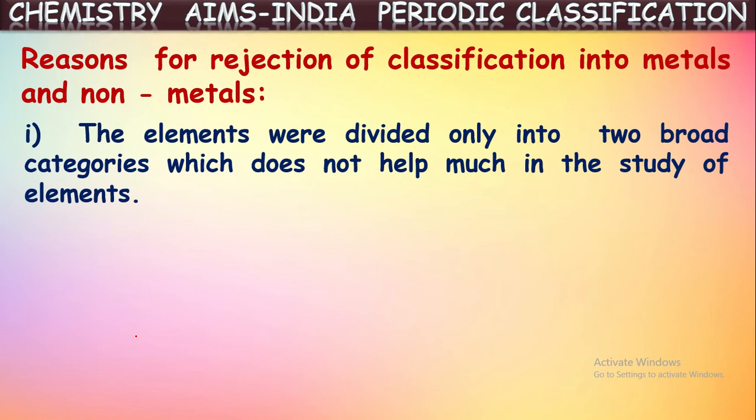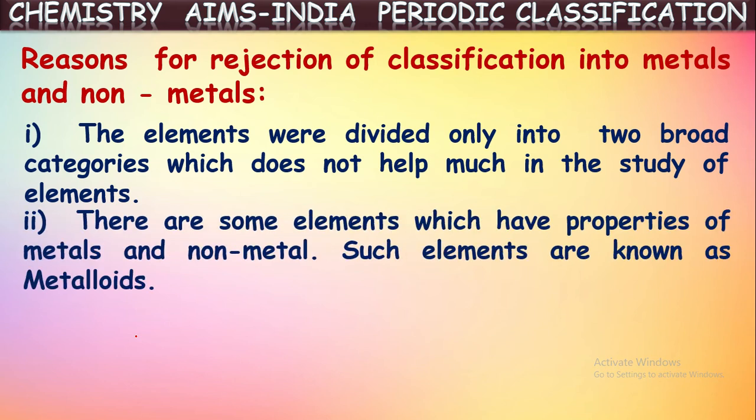And next, all the non-metals are classified into same batch, isn't it? Because there are two batches only. But out of these all non-metals, some non-metals have high reactivity, whereas some non-metals have low reactivity. So there are some differences in their chemical properties, but all the non-metals are categorized into only one group. So they are the limitations. This is one limitation we can say.